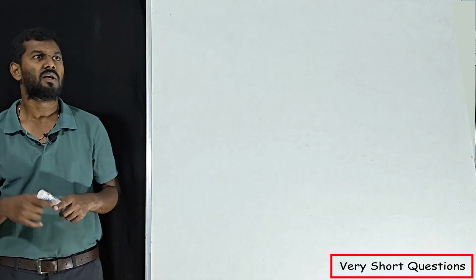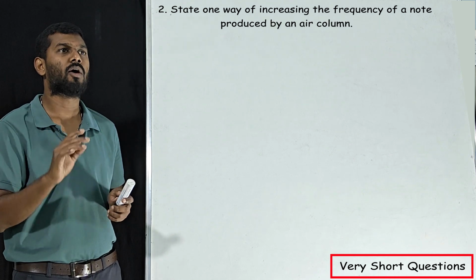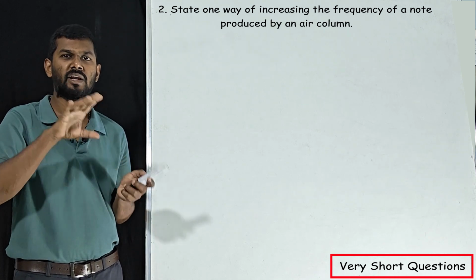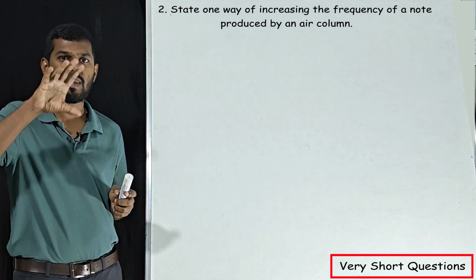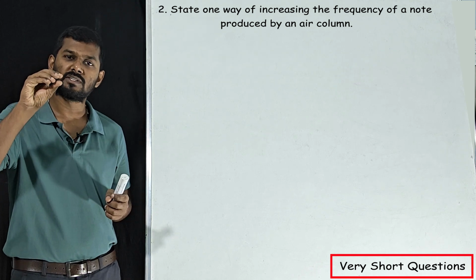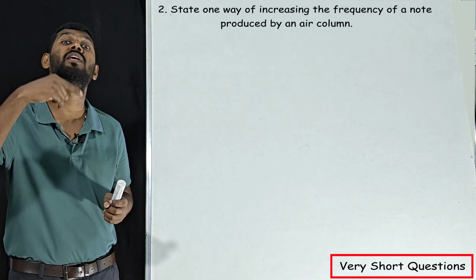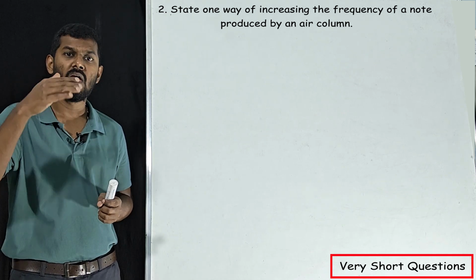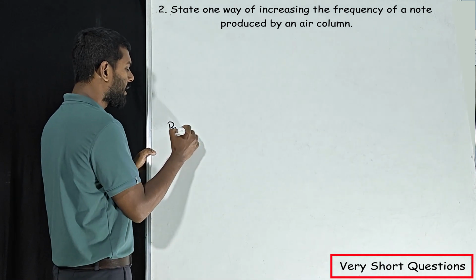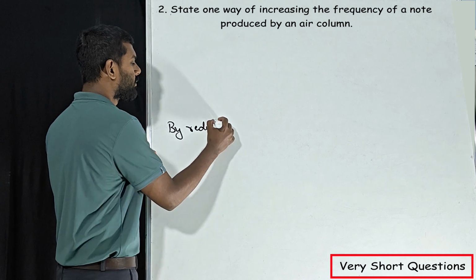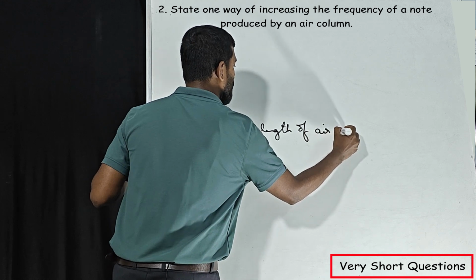That's it. Our next question: state one way of increasing the frequency of a note produced by an air column. How to increase the frequency when it is related to air column? Just now we have learnt that if the length of air column is more, frequency will be less because both are inversely proportional. In this case they are asking how to increase the frequency. To increase the frequency, we have to reduce the length of air column. So the answer for this question is by reducing the length of air column.